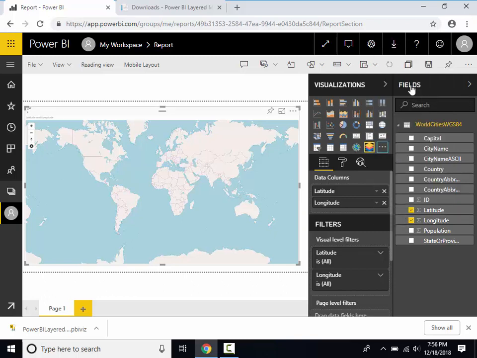Let's now insert our license key and configure the visual to display our data as a layer of points.